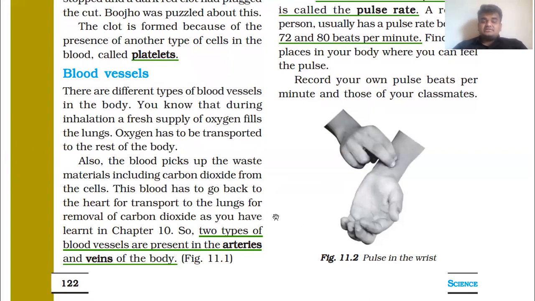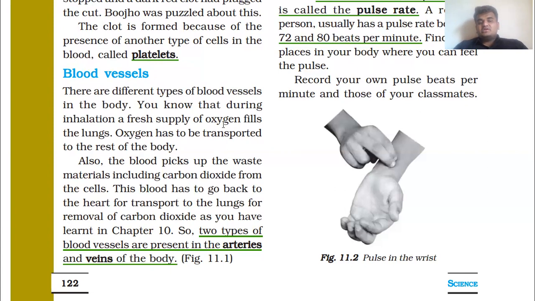This blood has to go back to the heart for transport to the lungs for removal of carbon dioxide, as you have learned in chapter 10. Simply, we can say our heart is working like a pump. Blood rich in oxygen comes from the lungs to the heart and goes to different parts of our body.